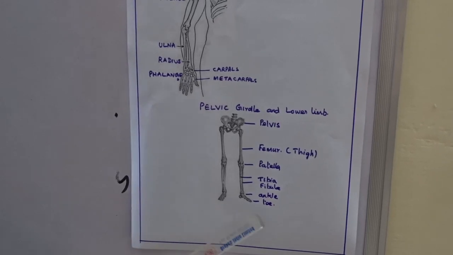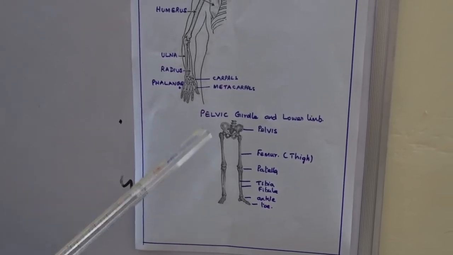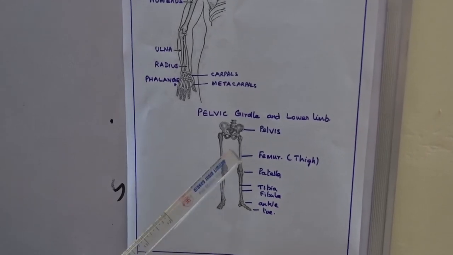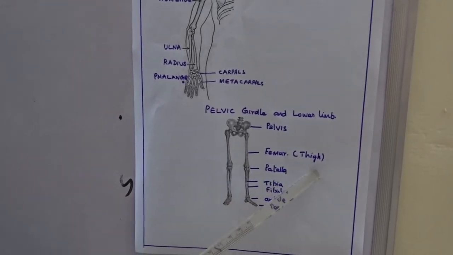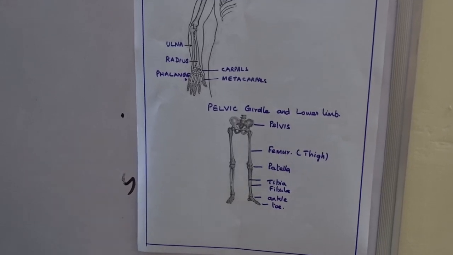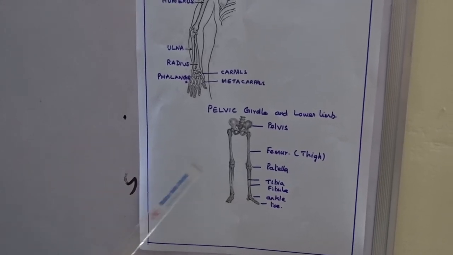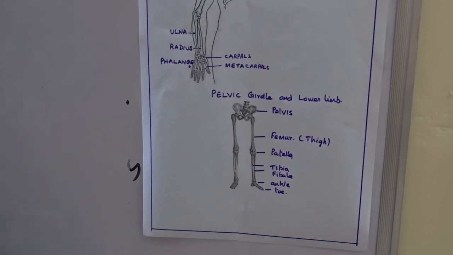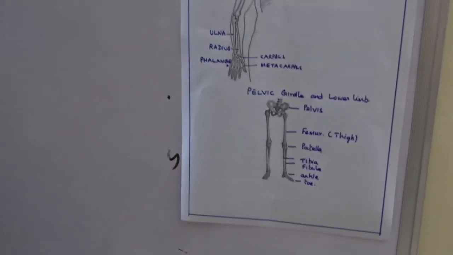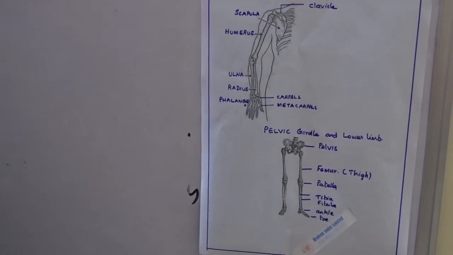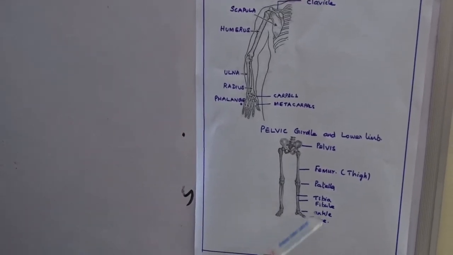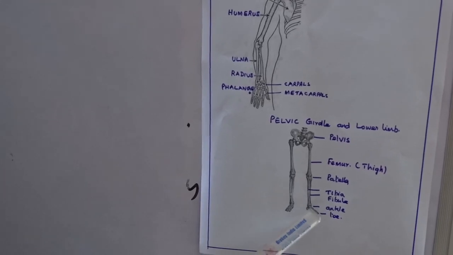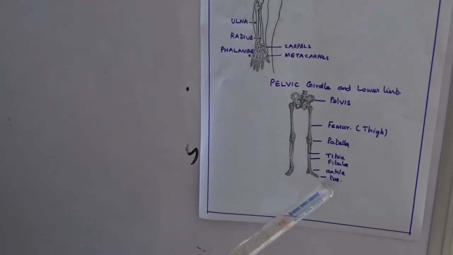Following that there are 2 legs. The longest bone in the body is the femur, otherwise called the thigh region. The femur is similar to the humerus. Following that are the tibia and fibula, again similar to radius and ulna. We have the olecranon process at the elbow; in the same way here we have the knee joint. That region is the patella, the knee region. Following that, tibia, fibula, then the ankle, and then the toes, 5 fingers.